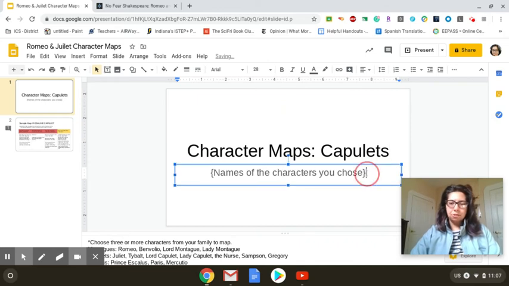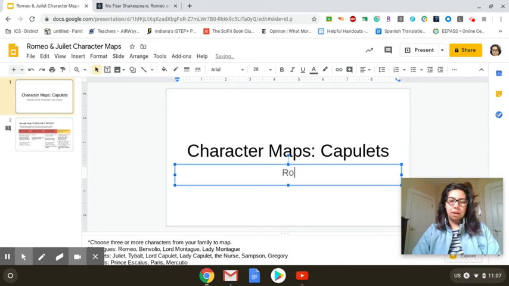I'm going to start with Rosaline. She's a bad choice, but I'm using her as the example so that I don't take somebody you really like. Tybalt, an excellent character to choose. And Juliet.